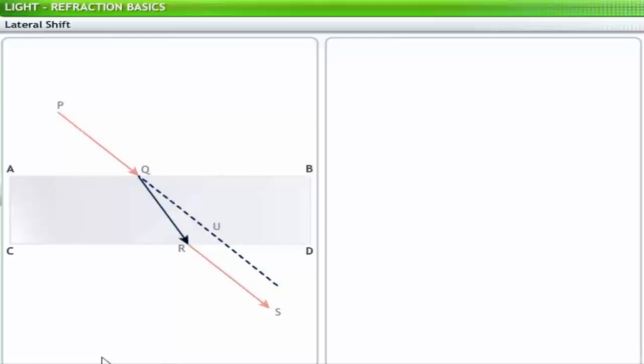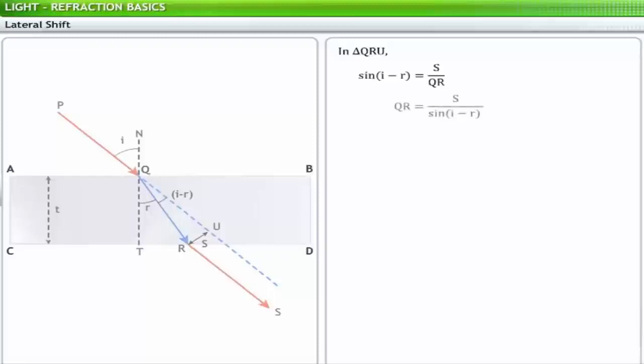Hence, angle RQU represents the angle of deviation of the light ray when refracted into glass. It is equal to i minus r. Now consider the right triangle QRU. In this triangle, sine of (i minus r) is equal to the ratio of S to QR. Thus, QR is equal to the ratio of S to sine of (i minus r). This gives you equation 1.